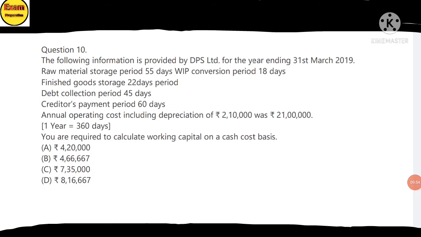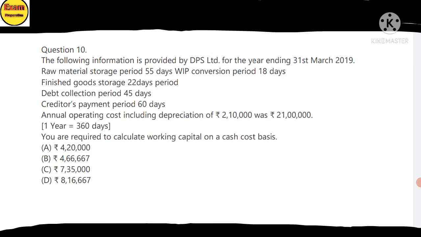Question 10. The following information is provided by DPS Limited for the year ending 31st March 2019. Raw material storage period is 55 days. Work in progress conversion period is 18 days. Finished goods storage is 22 days.